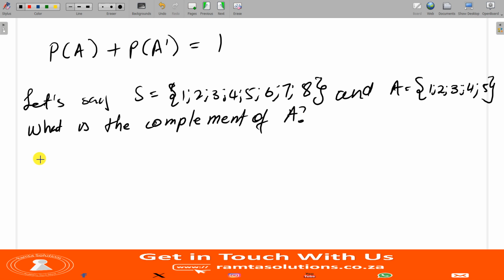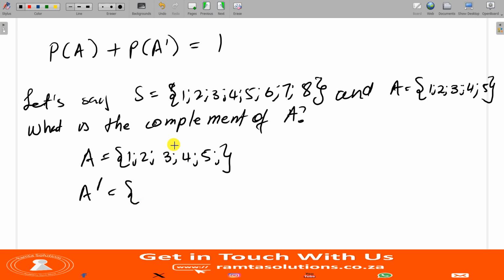As you can see, A is 2, 3, 4, 5. That is your A. Therefore, what is not A? Not A will be anything that is not in A. So in this sample space, what is not in A? It is 6, 7, and 8.